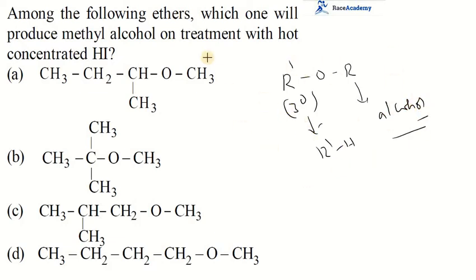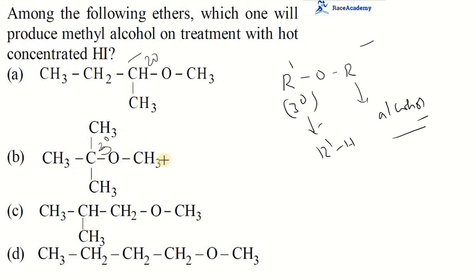So if you observe this, we can easily understand when methyl alcohol can be formed. In the first option, we have an alkyl group, but that carbon is a secondary carbon. In the second option, we have an alkyl group attached to the ethereal oxygen that is a tertiary carbon.